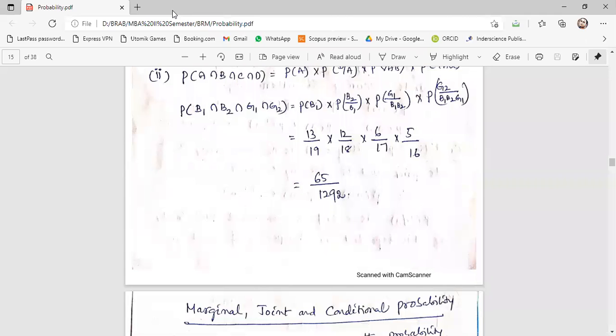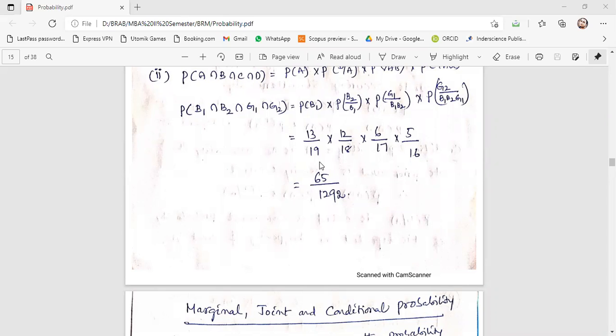Tell me, 13 boys are there. Your answer, yes sir. Why are you in confusion again if I ask this? 13 boys, 6 girls. 13 boys by total number of students, which is 19. So 13 by 19. This boy we kept aside.